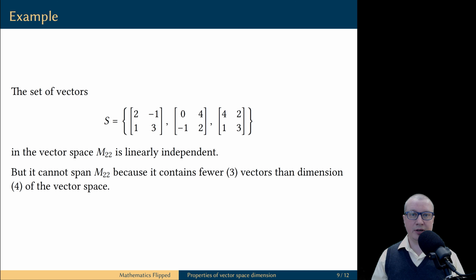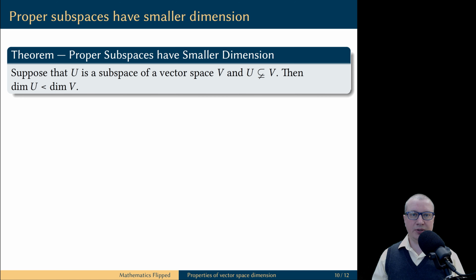However, please be careful in drawing conclusions about the linear independence properties of this set. This set of 3 vectors can be linearly independent because it does not contain more vectors than the dimension of the vector space. However, just because this set is smaller than the dimension of the vector space does not automatically make it linearly independent. Now, let's see how the dimension of a subspace of a vector space relates to the dimension of the vector space.